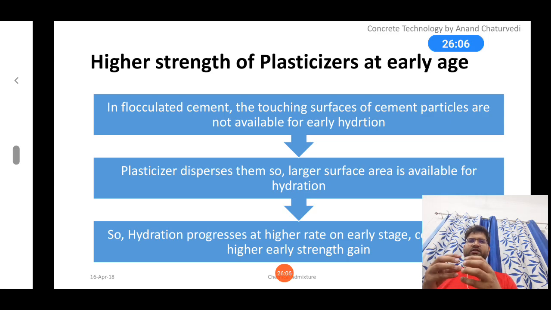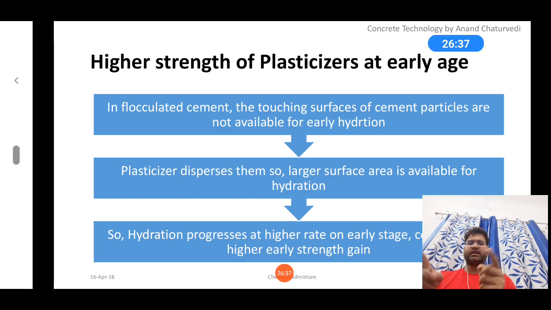Since hydration is restricted, the hydration rate is reduced, so the setting time increases. The early strength will also be reduced, because if it does not set, it will not gain any strength initially.